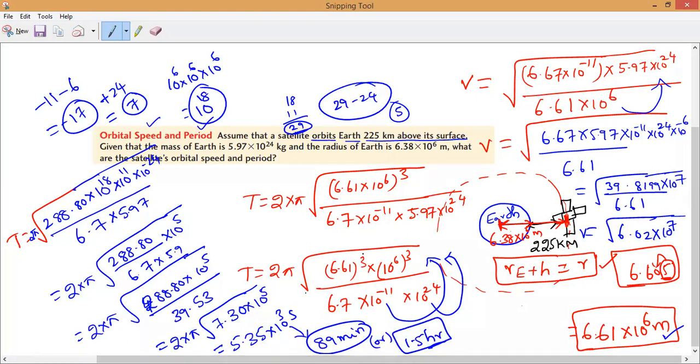So do it, everybody. For those who understand now. Yes, sir. Solve it, everybody. Others also solve.